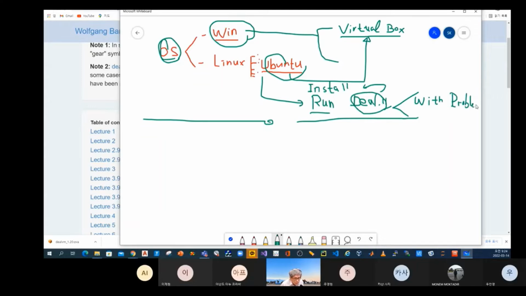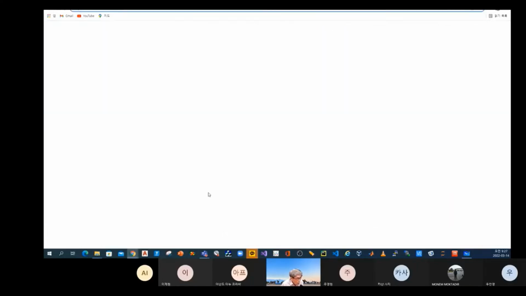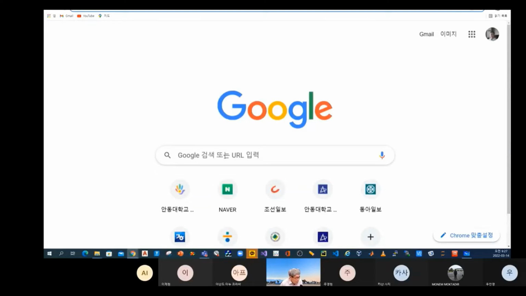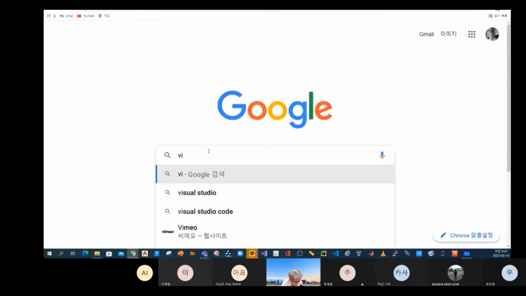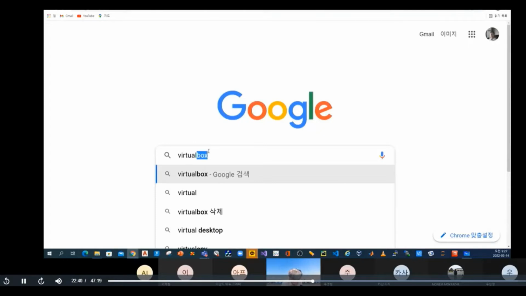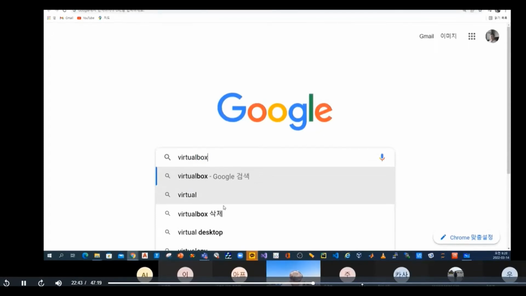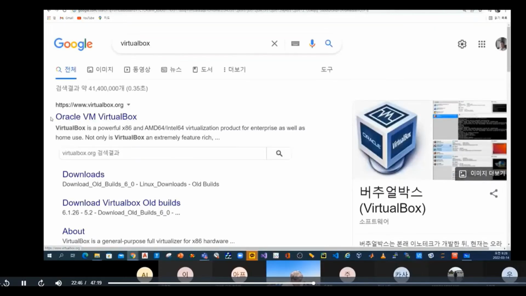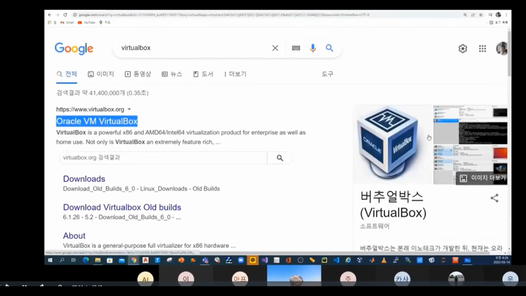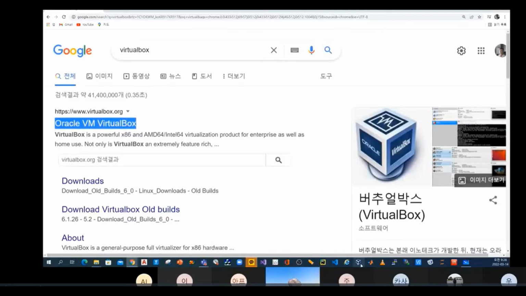Here, a new window, then you can Google, type the keyword VirtualBox. Then enter. Then you can see Oracle VirtualBox here. I have already installed VirtualBox here. I will click here.